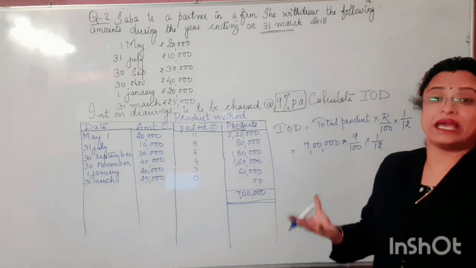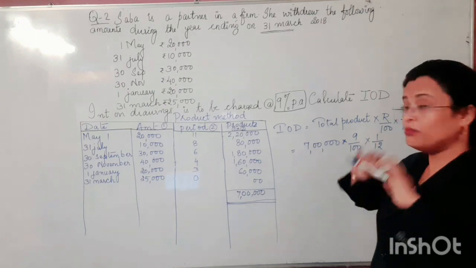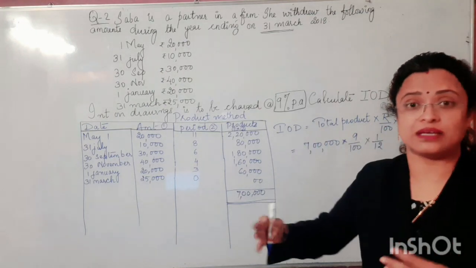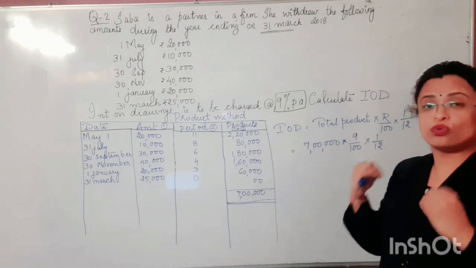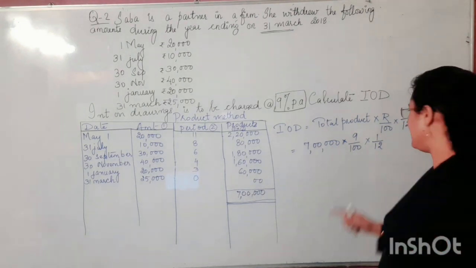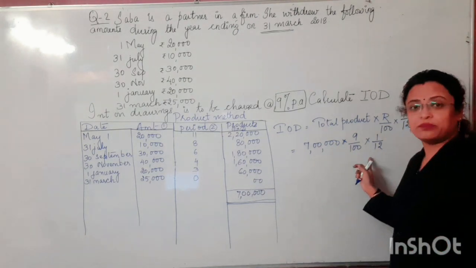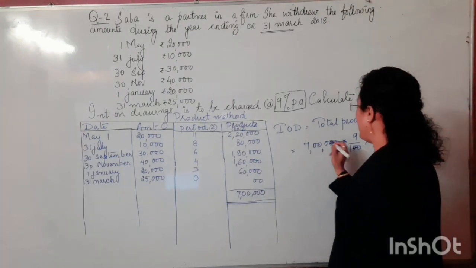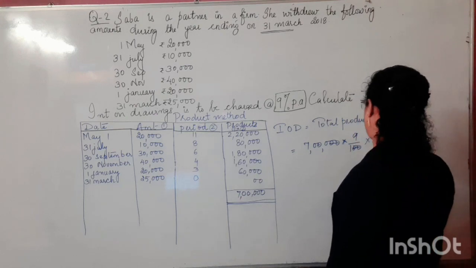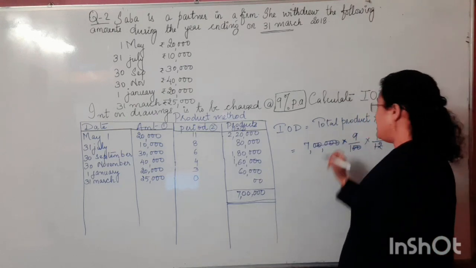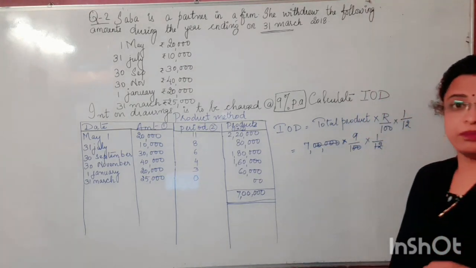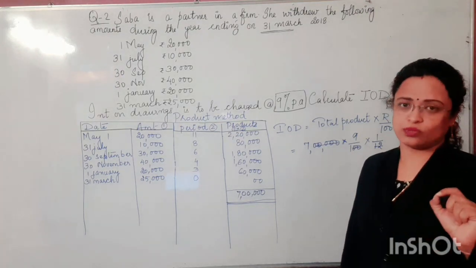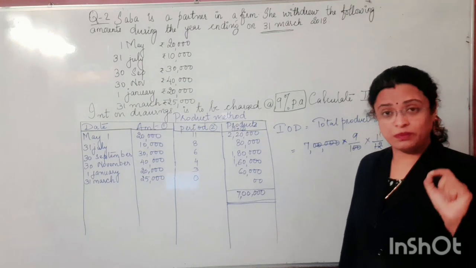Means we are multiplying and increasing its numbers. So in order to bring it up to its original level, this is the reason we are taking this time interval, the average time interval, as 1 upon 12. So let us solve this to find out how much value it comes to. So children, whether you follow the simple method or the product method, it will give you the same interest on drawings. Isn't it? The answer will be the same.